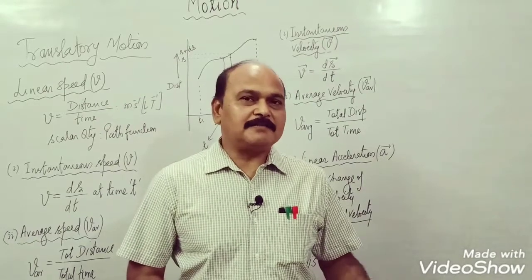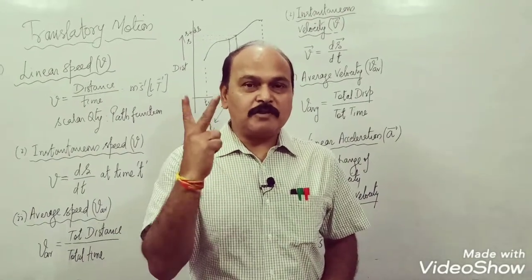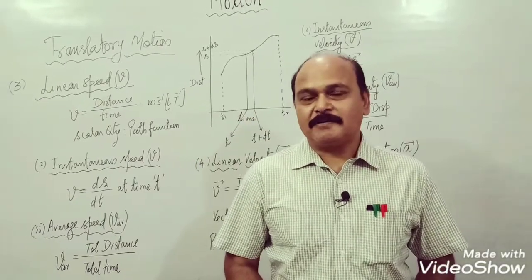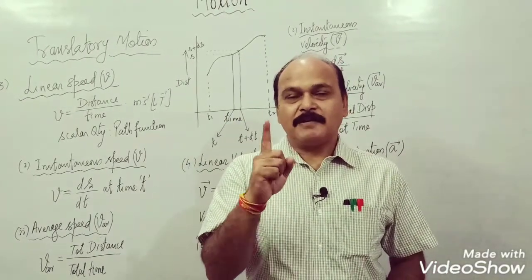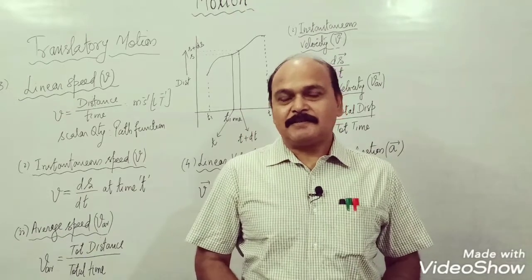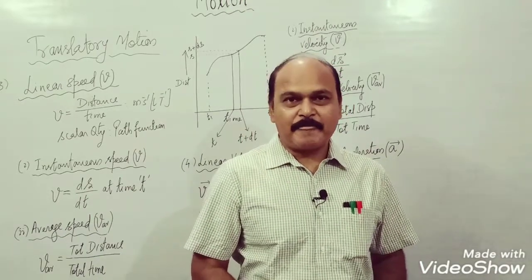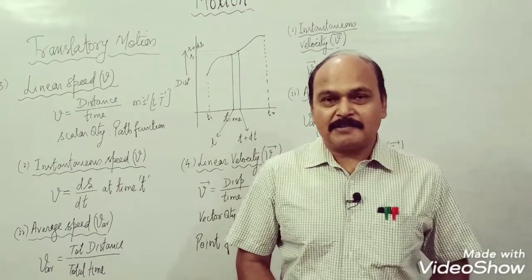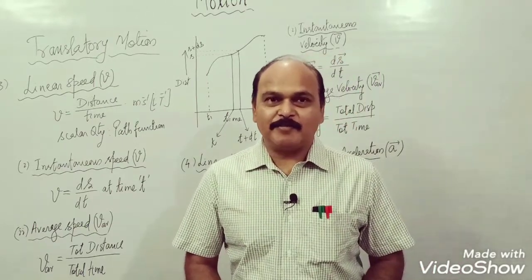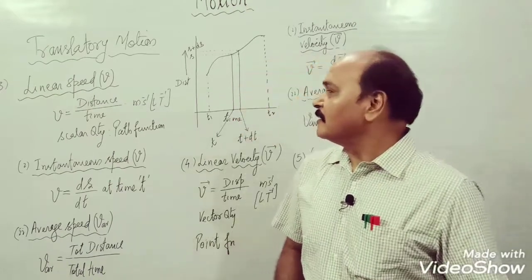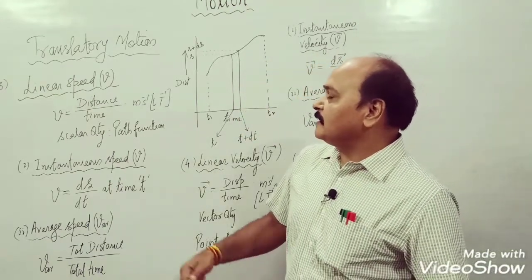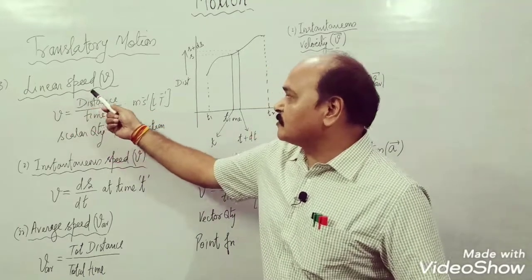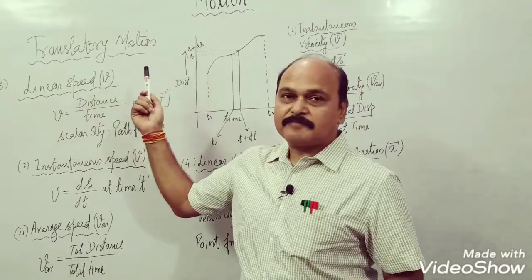Children, in the last class, we studied two characteristic properties of translatory motion. One was linear distance, the other was linear displacement. So let's study the other three physical quantities which characterize translatory motion. Well, the third physical quantity which characterizes a translatory motion is linear speed.